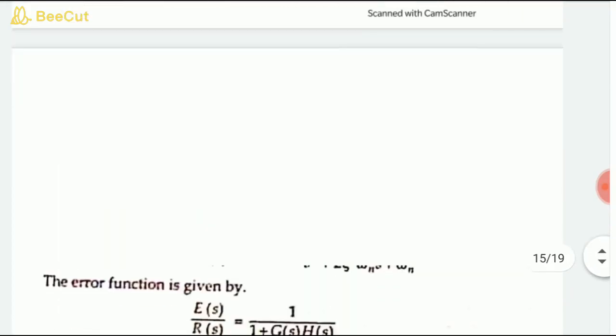You should not write the mathematical derivation part, because it is used in the control system. Here you write the basic introduction along with the advantages and disadvantages.